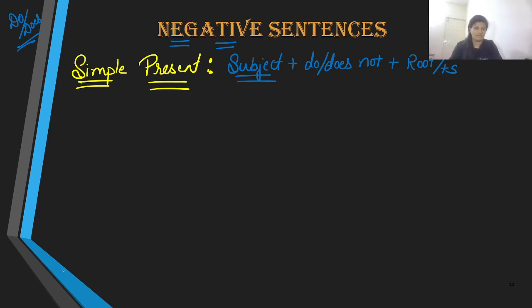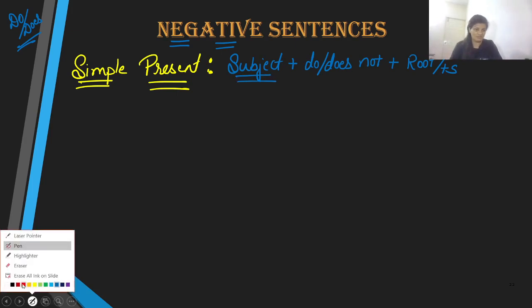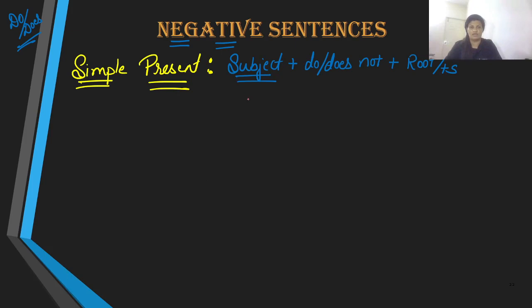Let me give you the example over here. Remember, when it comes to present tense, you will have to be very careful about the type of subjects that you use. We have I, we, you, they, and then we have third person singular subjects like he, she, and it.